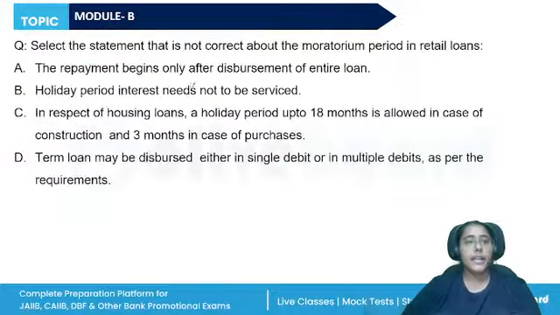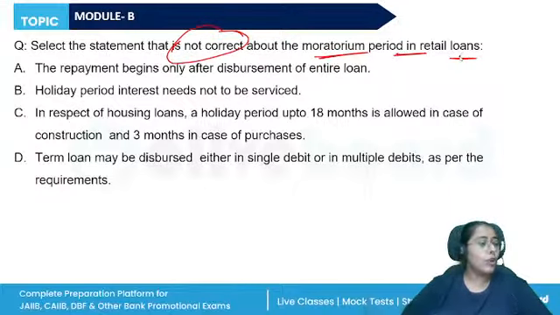All right. Select the statement that is not correct about the moratorium period in retail loans. What is moratorium period? It is the holiday period. The repayment begins only after the complete disbursement, and after that also to give a relief period, the bank gives certain period where the principal repayment does not start. The interest can be serviced. So the repayment begins only after the disbursement of entire loan. This is correct. Holiday period interest need not be serviced.